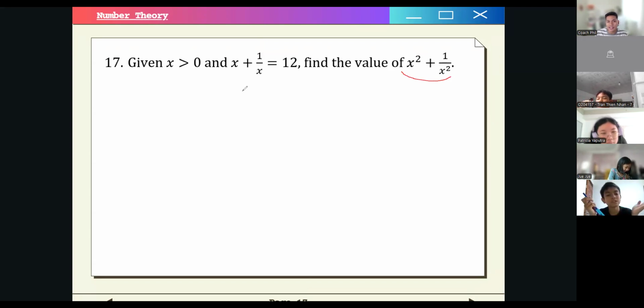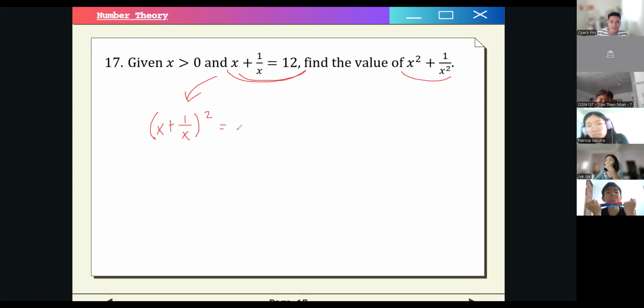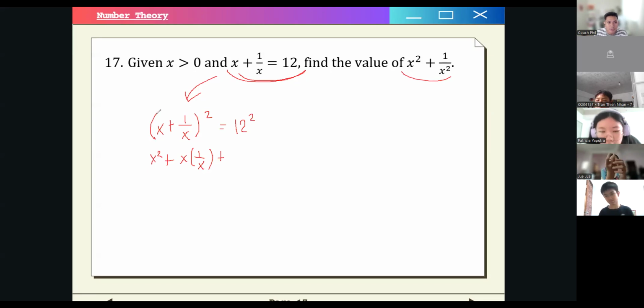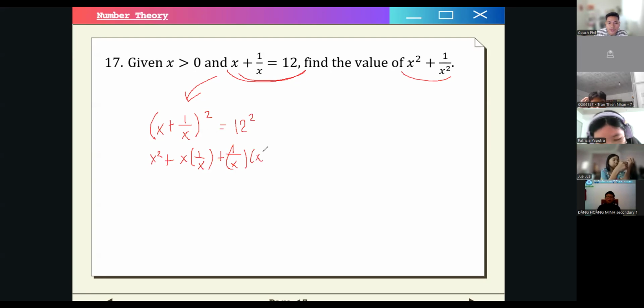So one way we can do that is by squaring both sides of this equation. So if we square both sides of the equation, we will have this one. This is 12 squared. So we will have x squared plus, what would be a middle term? If we use the FOIL method, we will have the outside term, it would be x times 1 over x, right? So I'm just showing this clearly, so everyone can follow. And then the inner terms would be what? 1 over x and x, right? And the final one would be 1 over x squared.